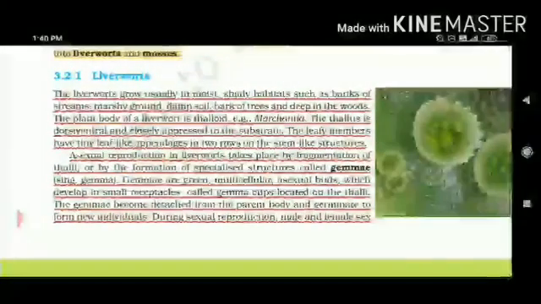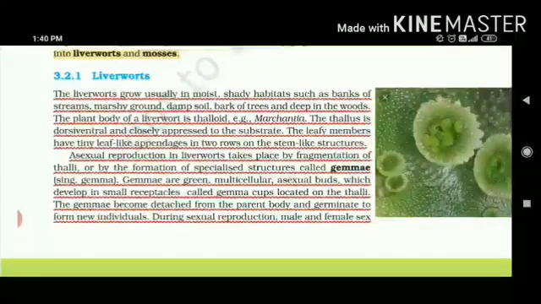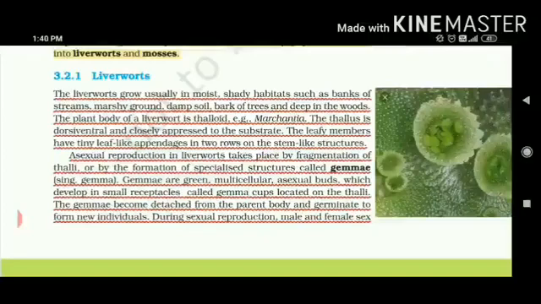liverwort. They can grow in moist, shady habitats, on the banks of streams of the water bodies, on the marshy areas, on the humid soil, even on the logs of the trees, and deep in the woods. Again, because it is still not differentiated into true roots, stems, and leaves, we call the body a thallus structure, and the most important example is Marchantia. It is divided into male thallus and female thallus.